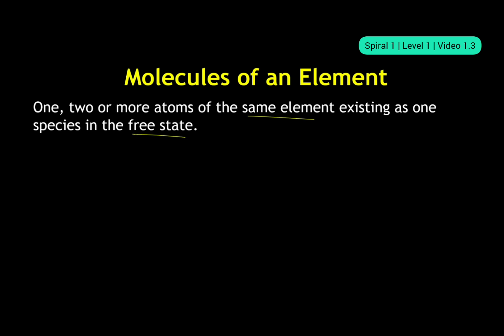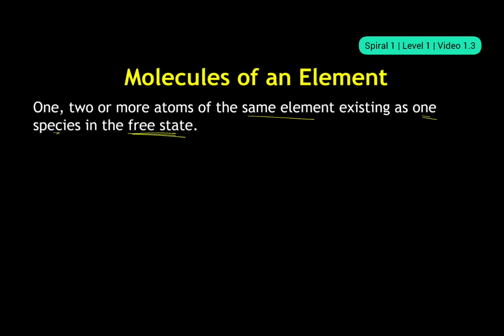One, two or more atoms of the same element means, suppose I am saying oxygen, so the group consists of atoms of the same element, all oxygen, like that.